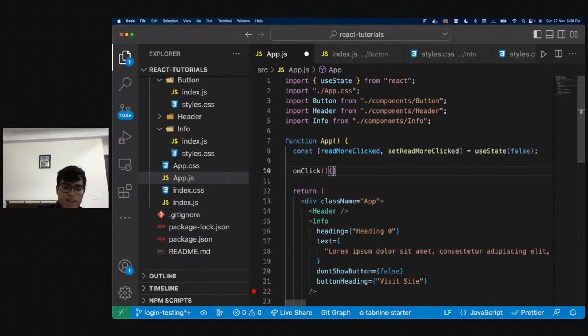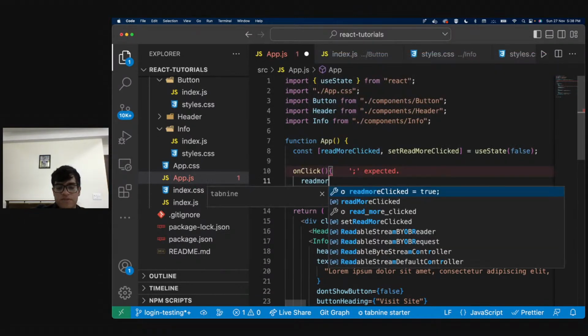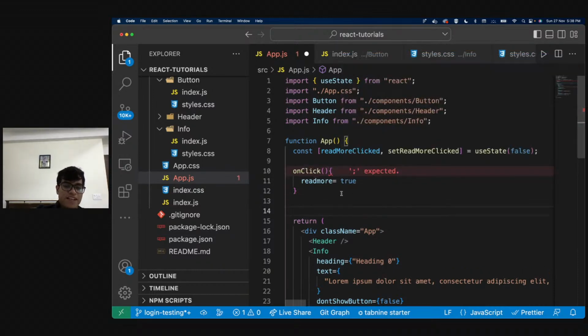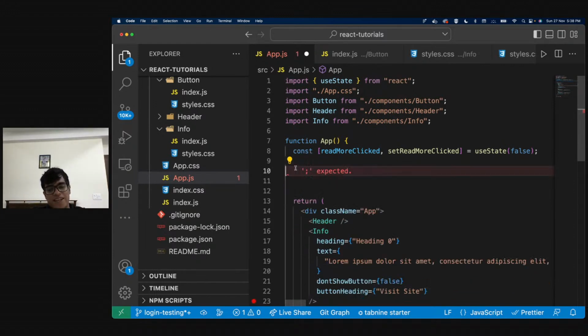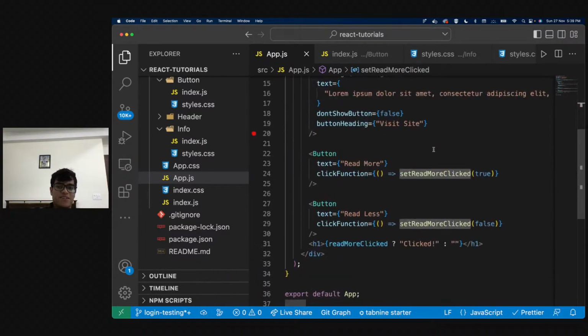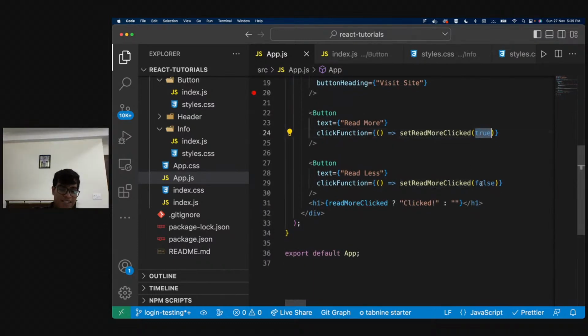On click of this button, I want to say read more is equal to true. And on click of the read less button, I want to say read more is equal to false, right? So over here, what am I doing? I'm basically setting the value of read more. I'm changing the value. That is why React has made this state, where we don't need to write a function. This is already a function. All this function takes is a parameter, and in this parameter, I can give that value.